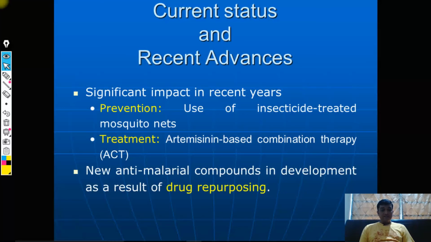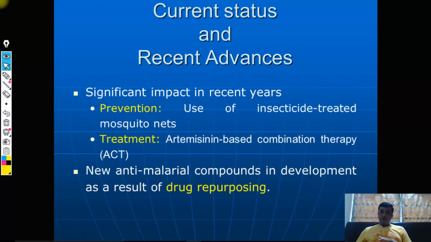Now considering the recent advances, there are many drugs which are emerging as new anti-malarial compounds, and that is through the concept of drug repurposing. You know that drug repurposing nowadays is also used in case of COVID-19, for example hydroxychloroquine, that is what you call drug repurposing. Similarly ivermectin, or remdesivir, these are drugs which were previously used for some other disease, but now are tried for treatment of COVID-19.